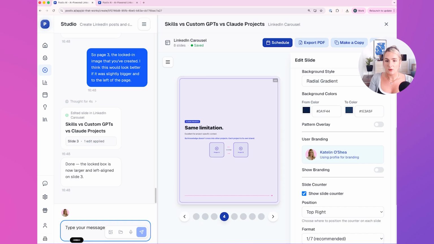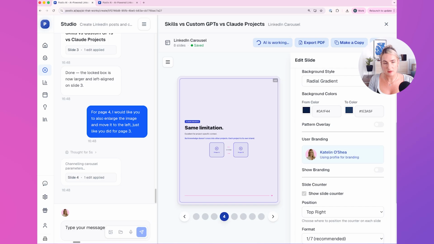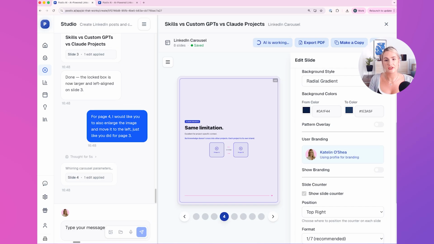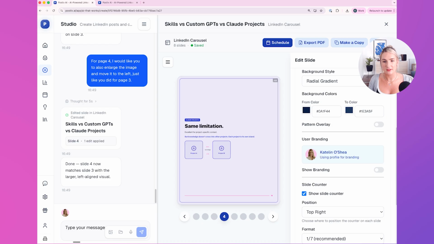Then for page 4, I would like you to also enlarge the image and move it to the left, just like you did for page 3. So as you can see, I'm just explaining what I wanted to do and describing it as best as possible, you know, giving the page number, expressing what I wanted to do, and then hopefully it actually performs it to the request that you have made. Yeah, that looks fine. One thing I will say is I think the image could be just slightly bigger.